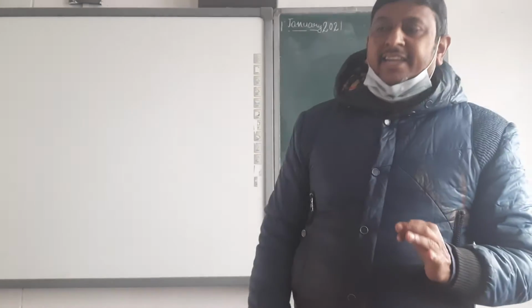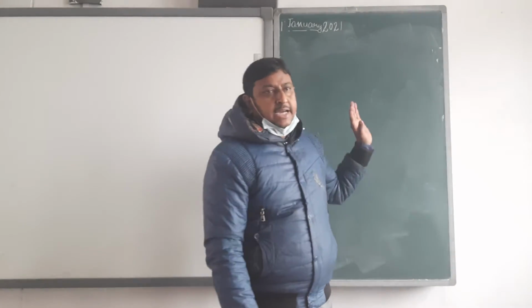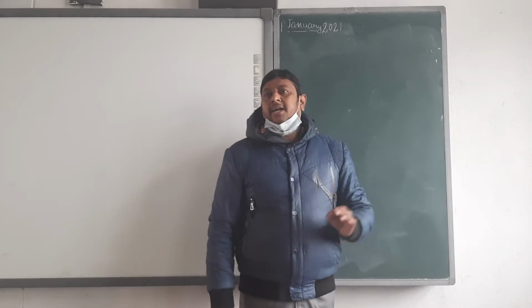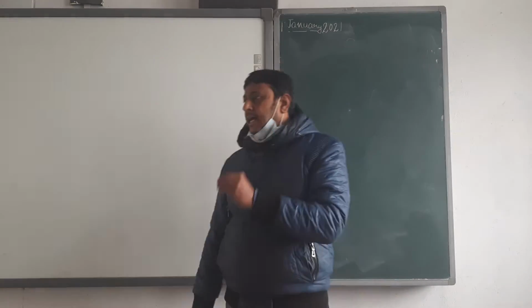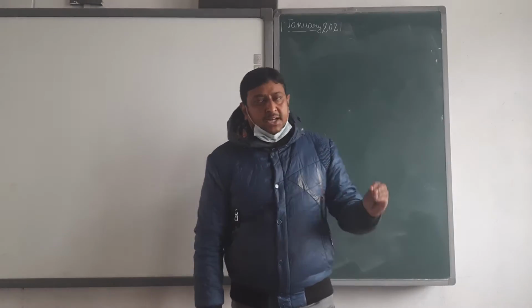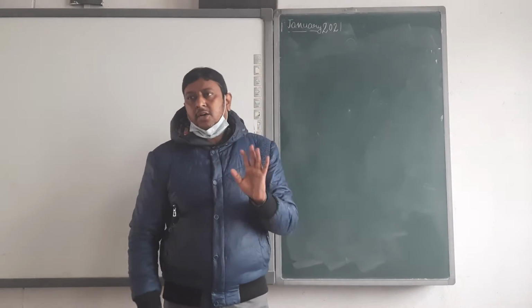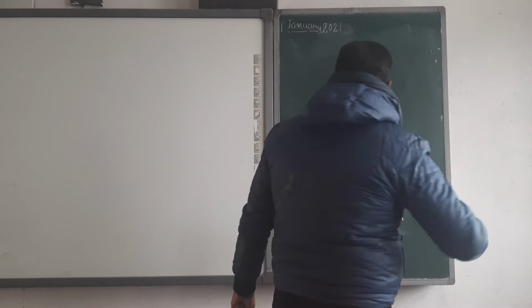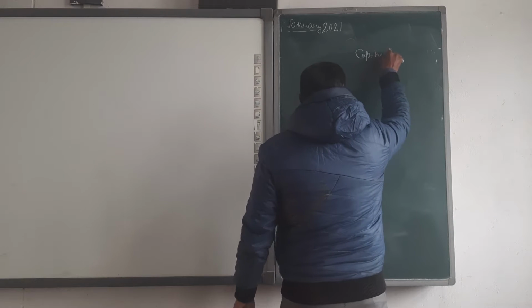Why are we going to make the capital account? Because capital is fixed, so we make the capital account separately. In that capital account, we show only capital. If any capital is introduced, that capital; if any capital is withdrawn, that capital; and then the balancing figure. Only these three or four things are shown in the capital account. Just see, in the case of fixed capital, this is how we make the capital account.